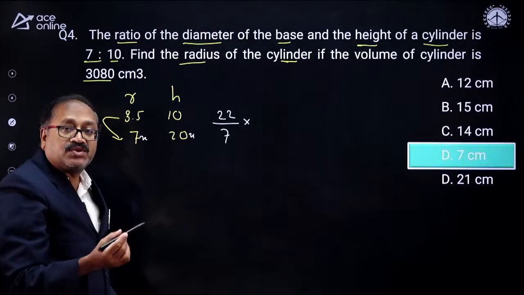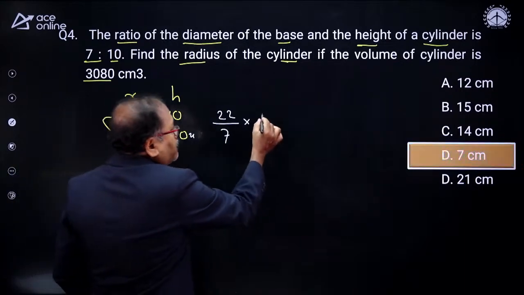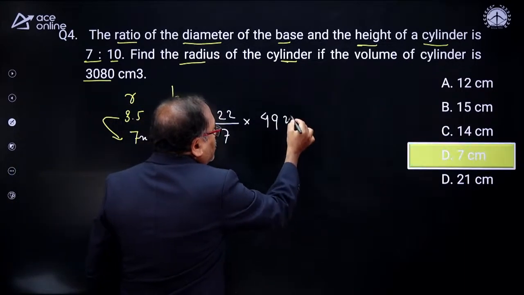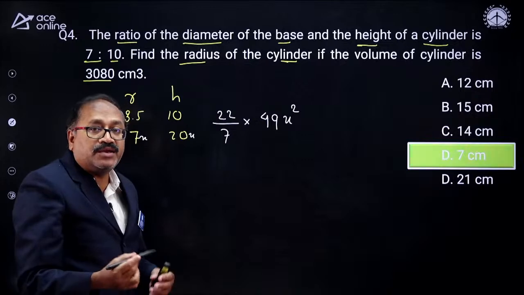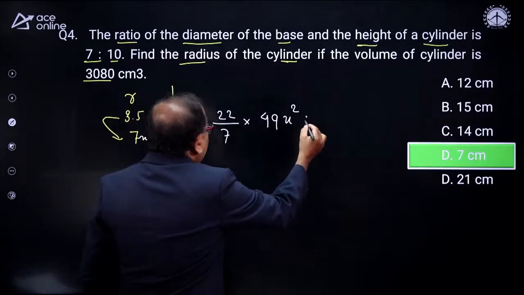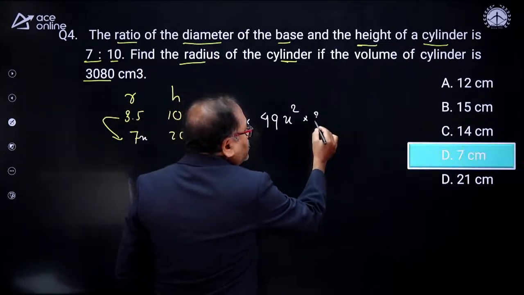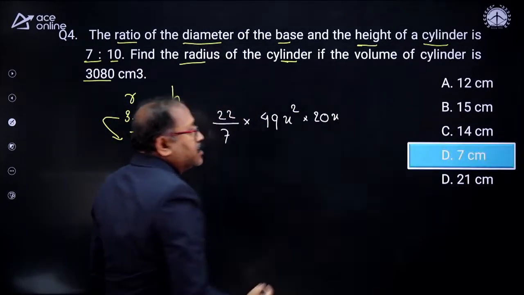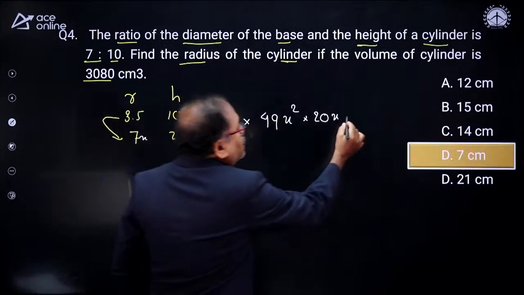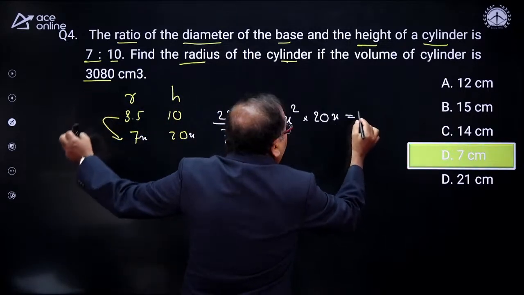So 7x square, that is 49x square, this is r square into h. And the h is nothing but 20x, which is equal to the given volume.